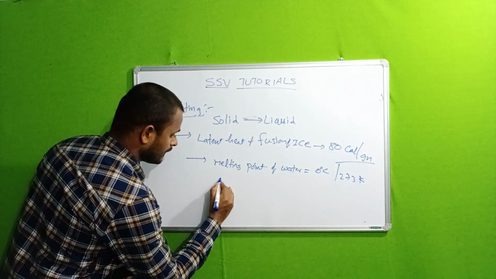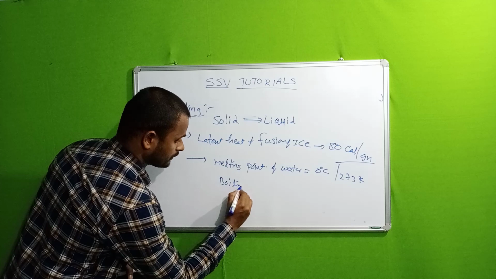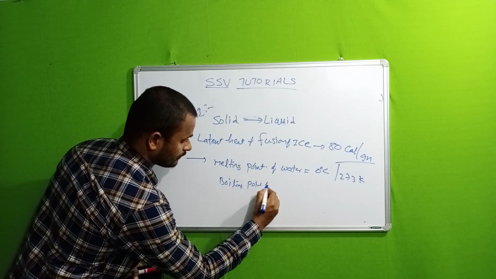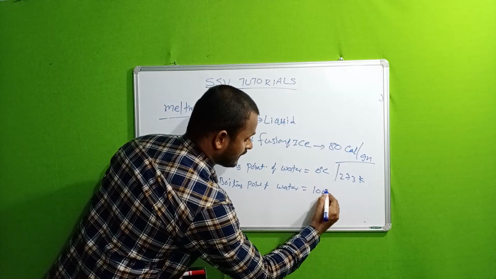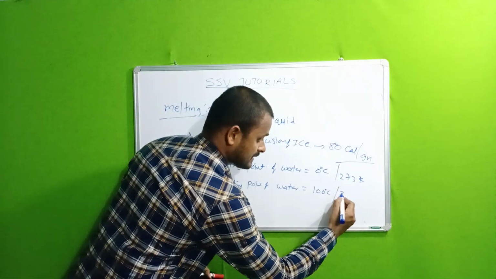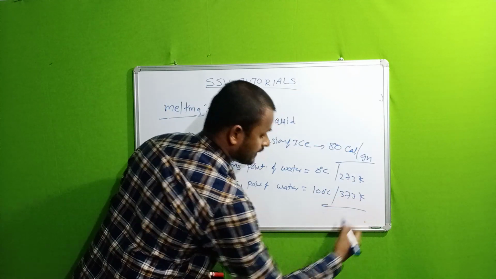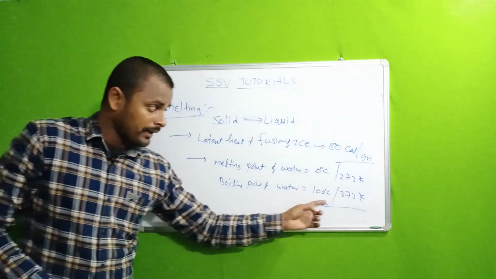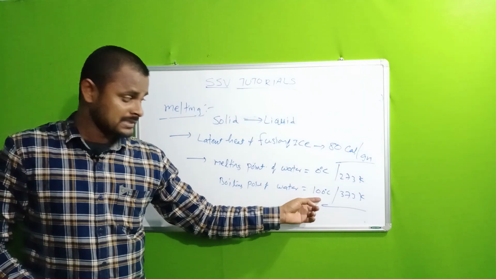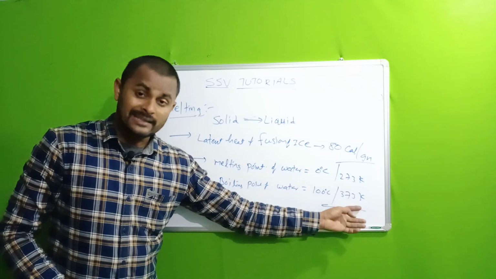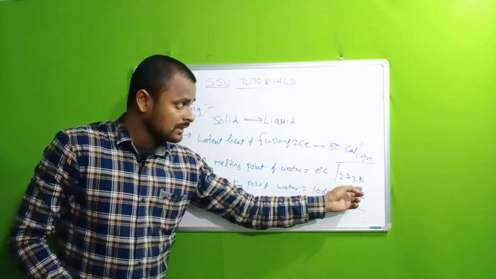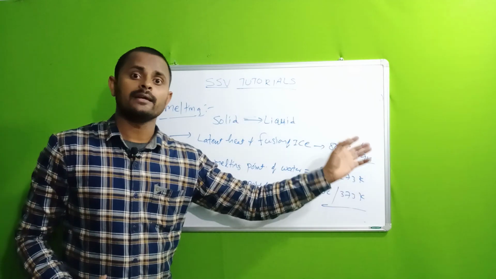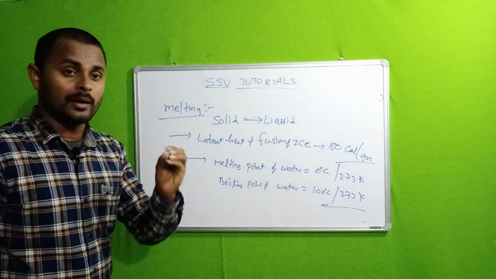At the same time, the boiling point of water is 100 degrees Celsius, in kelvins, 373 kelvins. And the melting point of water is 0 degrees Celsius, in kelvins, 273 kelvins. So this is about melting.